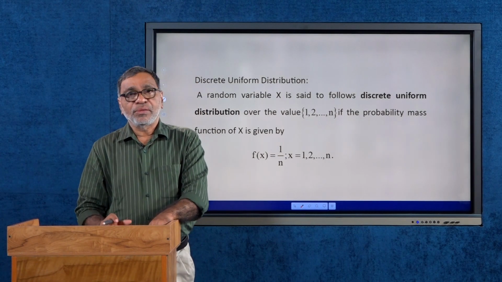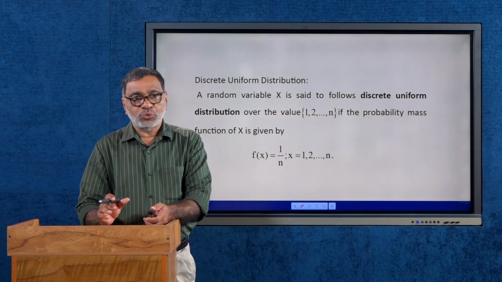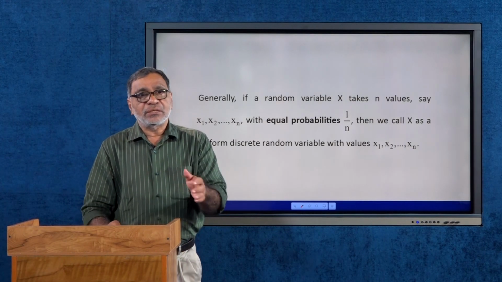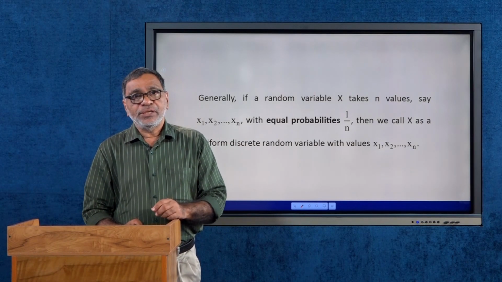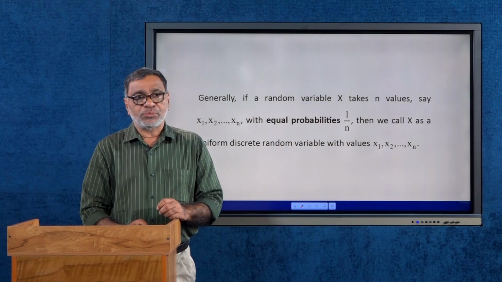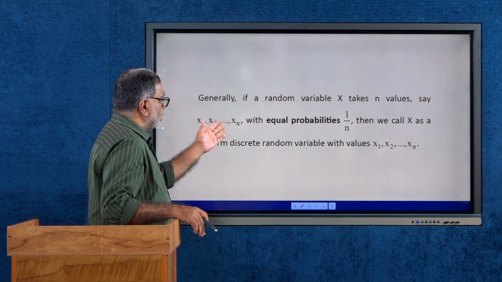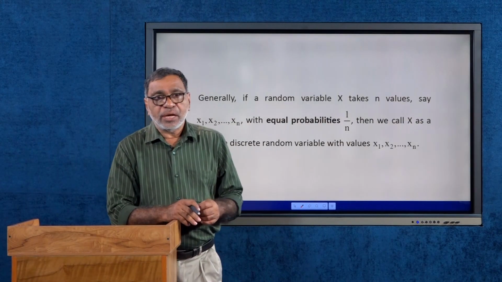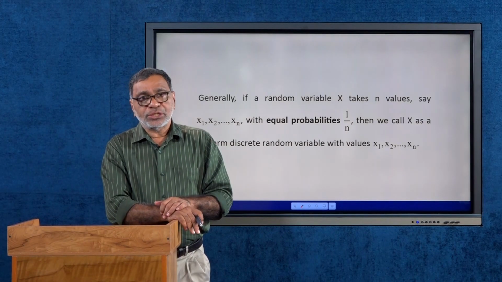So, this is the general definition of the uniform random variable, or we can have a general definition where the random variable has the general values x1, x2, etc. up to xn. Then also we can say that the random variable is a discrete uniform random variable if it has equal probabilities corresponding to the different values x1, x2, etc. up to xn. So generally, if a random variable x takes n values, say x1, x2, etc. up to xn, with equal probabilities 1 by n, then we call x a uniform discrete random variable with values x1, x2, etc. up to xn.